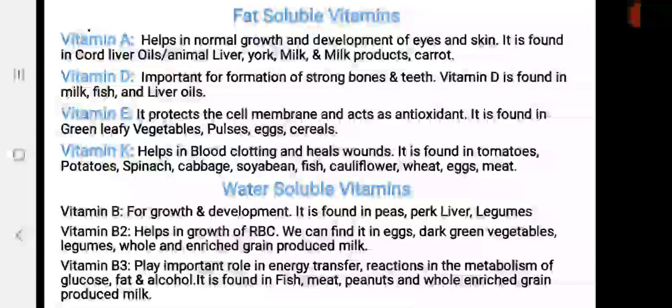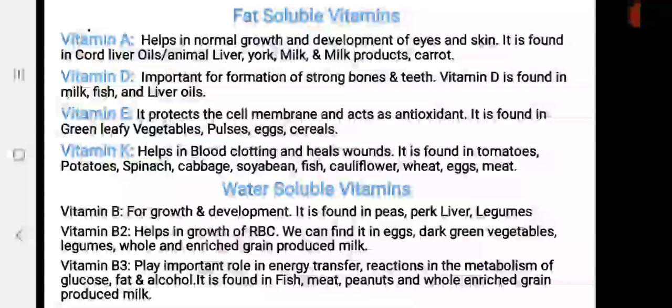Vitamin B complex contains vitamin B1, vitamin B2, vitamin B3, vitamin B5, vitamin B6, vitamin B9 and vitamin B12. Means altogether vitamin B complex contains 7 different vitamins.